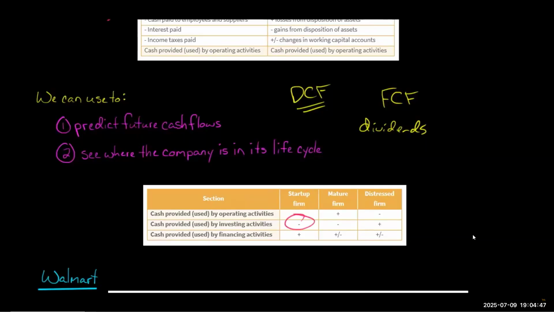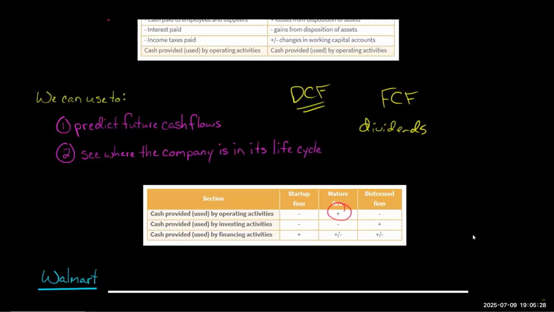Negative cash flow from investing, for a startup or a mature firm, is fine. You want the company either trying to expand or, like I said, if we're talking about Walmart, if they're not necessarily building new stores, but maybe keeping their existing stores clean. So it's fine to have negative cash flow from investing. It's actually a good thing. The company's investing in the business. Now, a startup, getting back: they have negative operating cash flow, negative investing cash flows. They're building out the company, and then positive cash flow from financing. Because they're in the early stages of startup, you see they're getting money from either borrowing it or getting it from investors. Now, a mature company, you expect them to have positive operating cash flow.